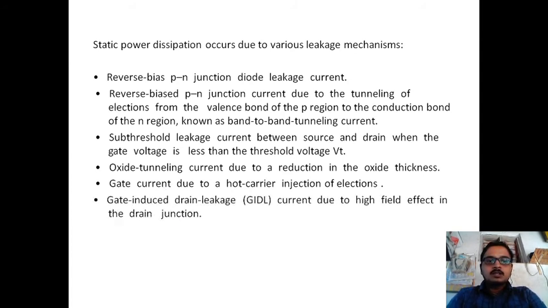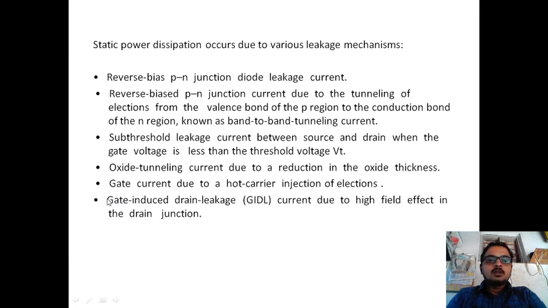Next is gate induced drain leakage. What does gate induced drain leakage mean? It is the high electric field effect in the drain junction. When the drain voltage is increased, the electric field at the drain junction increases and reaches the source. That means without the influence of the gate, the current passes from drain to source. This is due to gate induced drain leakage.